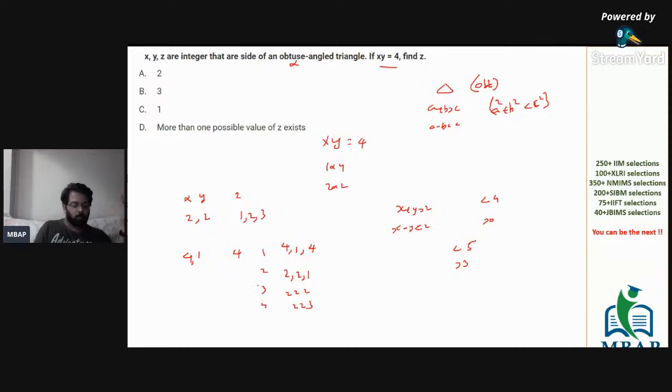Now the only thing that you have to work on is I have to consider a right angle triangle. In a right angle triangle, first of all, 2, 2, 2 is gone out because 2, 2, 2 is an equilateral triangle, right? This is gone out. Tell me how many of these will satisfy c square to be more than a square plus b square. Tell me how many of these three, 4, 1, 4, 2, 2, 1, and 2, 2, 3 will satisfy it to be just an obtuse angle triangle. That's it. Nothing more or less I'm expecting from all of you.